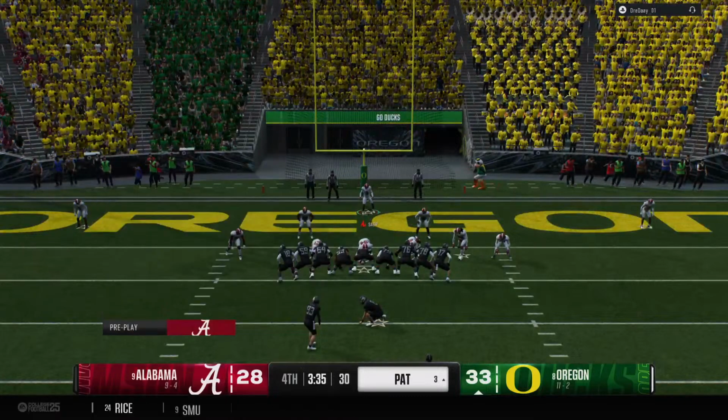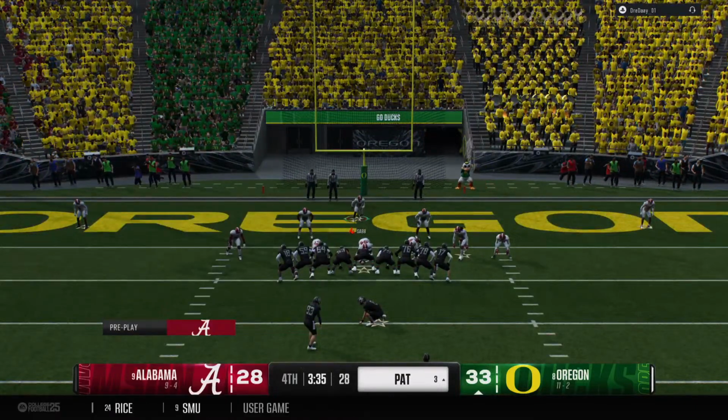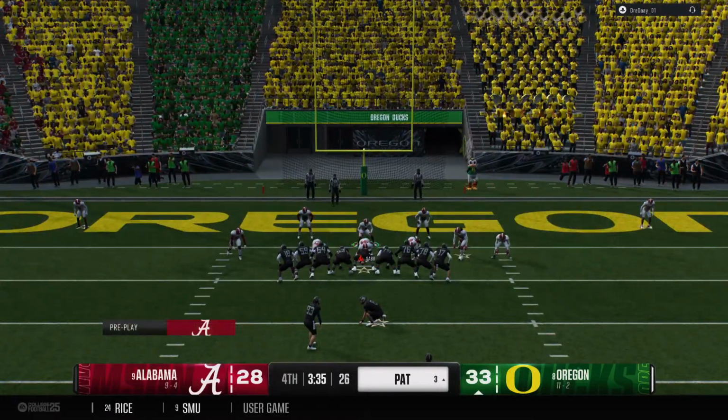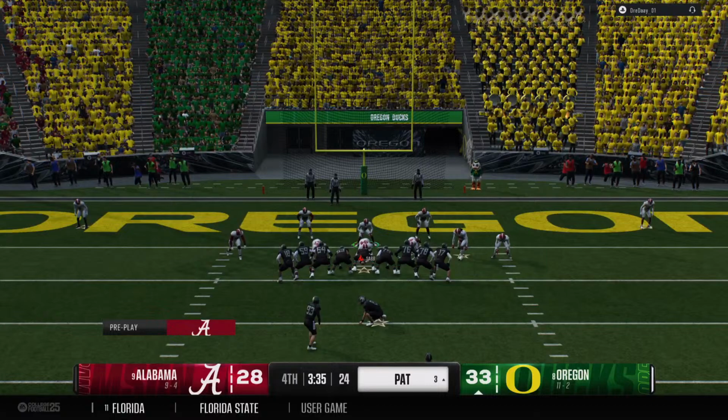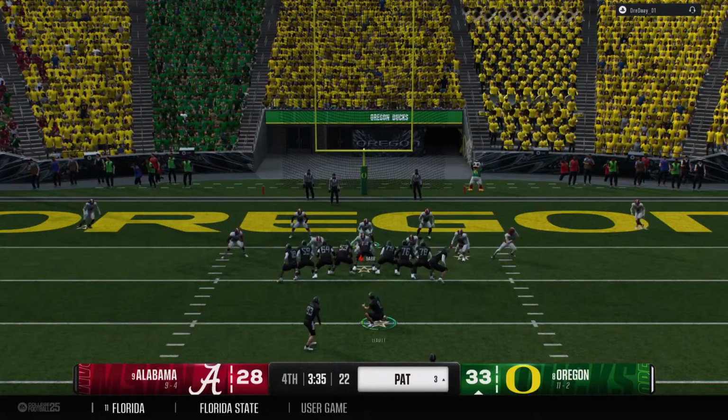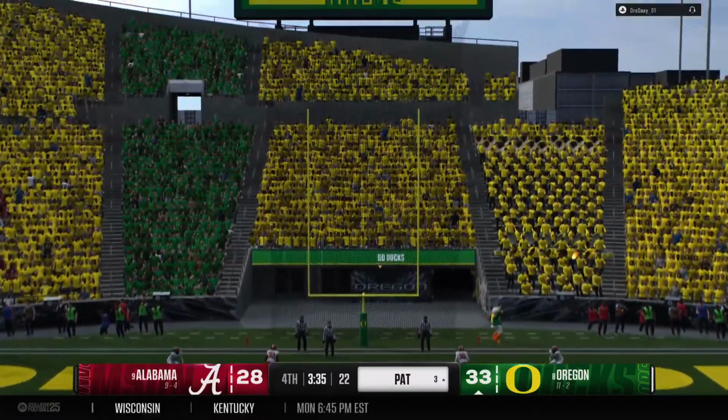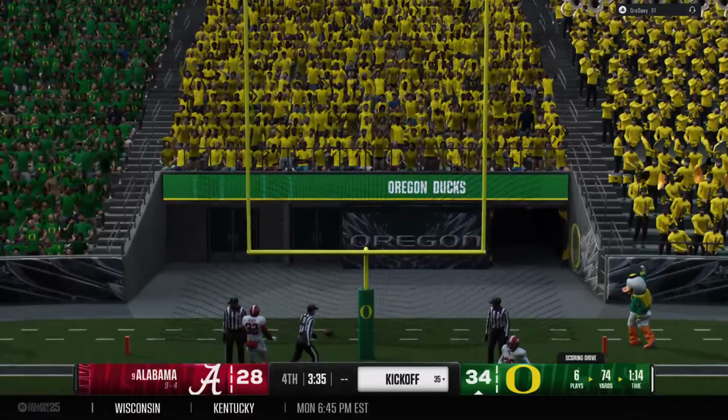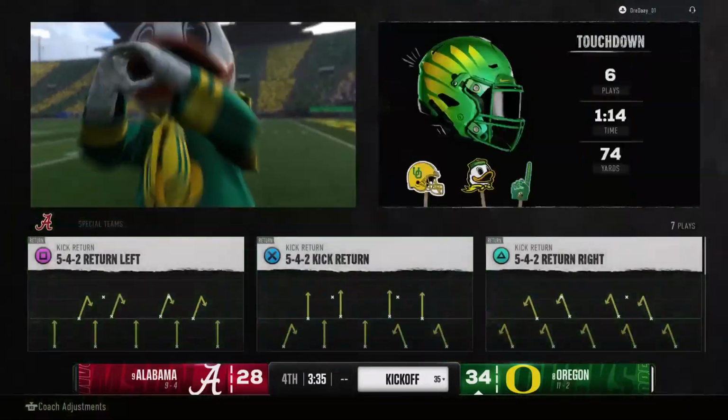See if they can convert the point after. They knocked through the PAT to go up 6 points here in the fourth quarter.